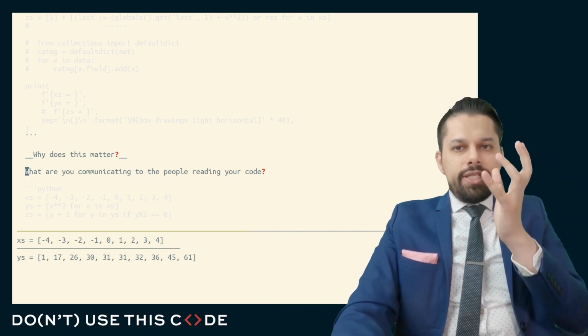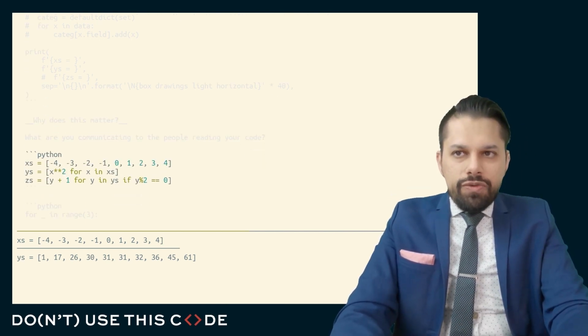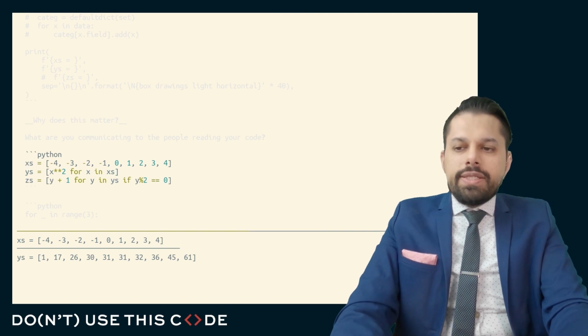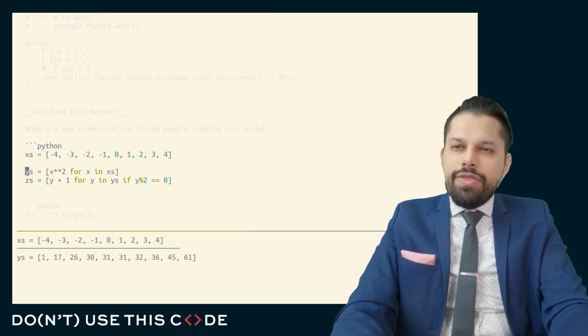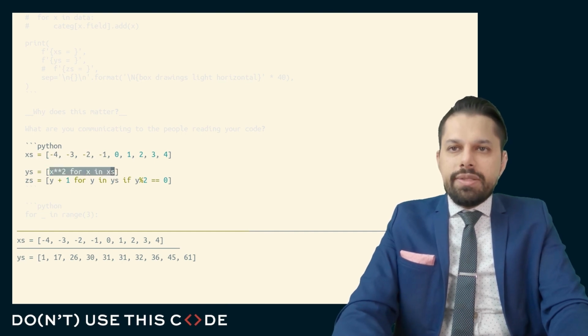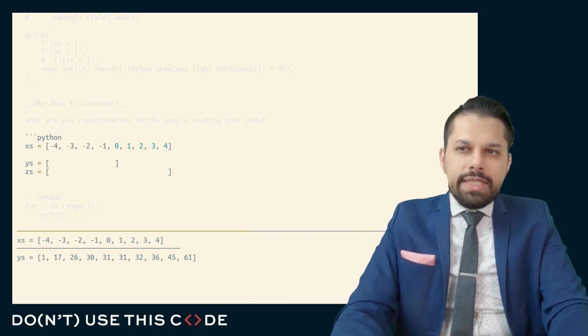It's what you're communicating to the people reading your code so they can understand what your intentionality is. If you have a bunch of code and it looks like this, the intentionality is absolutely clear. This line is data. This line is creating a list. And notice that when people are going to read this code, they're going to skim over it. And what they're going to see is this.